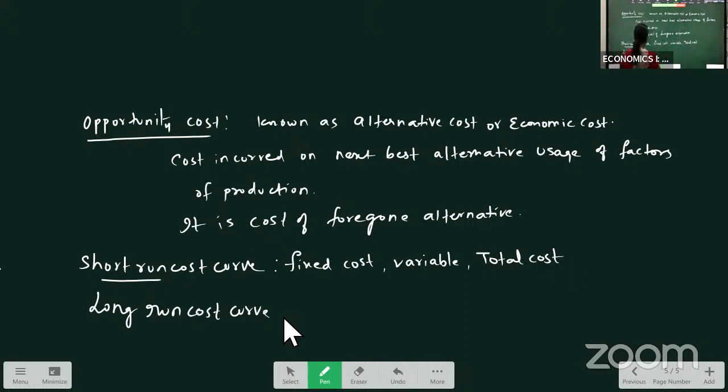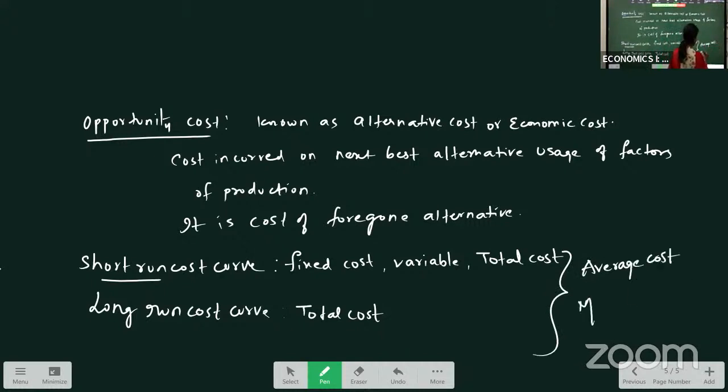Whereas in the long run, we will have only total cost. Why? Because we don't have any fixed cost now. In the long run, there are no fixed factors. All are variable, so there is no fixed cost in the long run. Depending on this total cost, we also calculate average cost and marginal cost. These are the various costs that are incurred in the short run and long run.